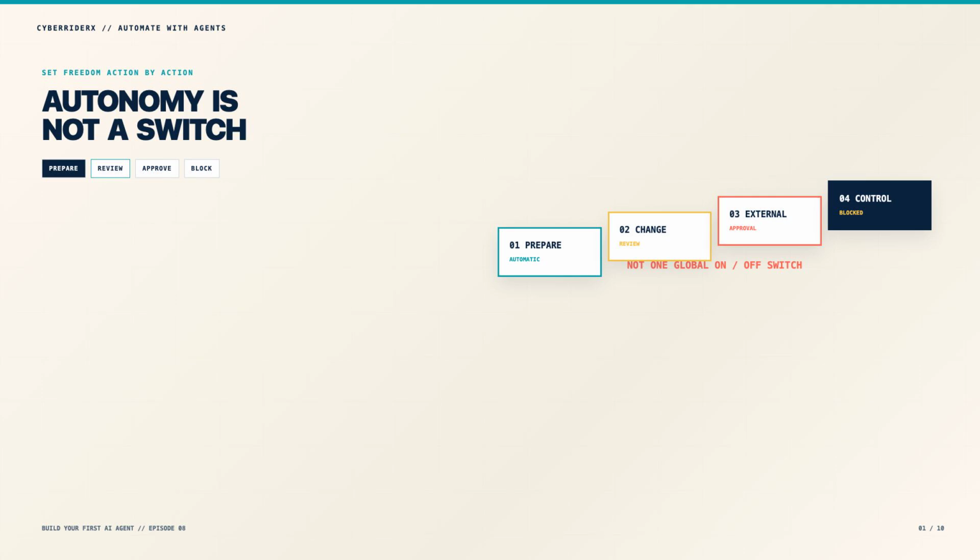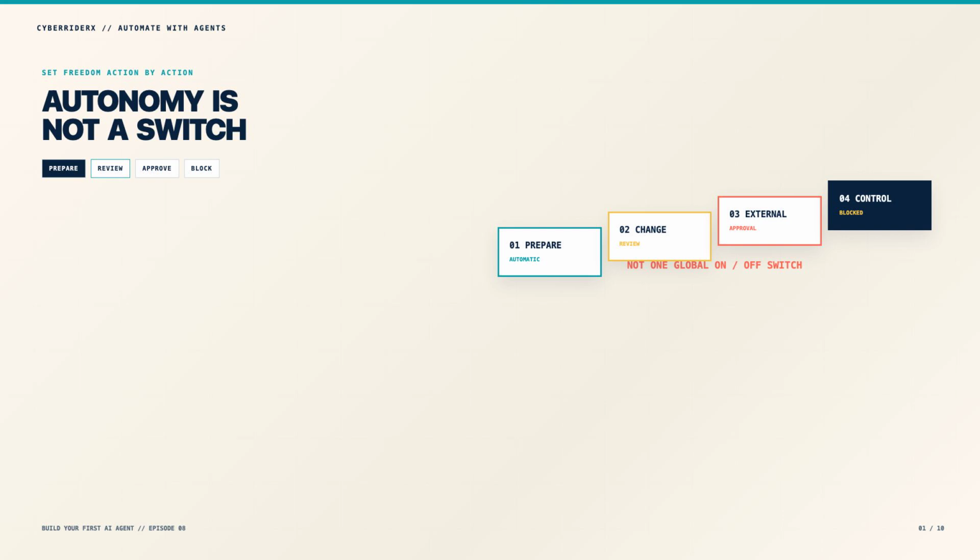Many beginners treat agent autonomy like a switch. They imagine choosing between a fully manual assistant and a fully autonomous worker. That is the wrong decision model. An agent can have different freedom for different actions inside the same workflow.